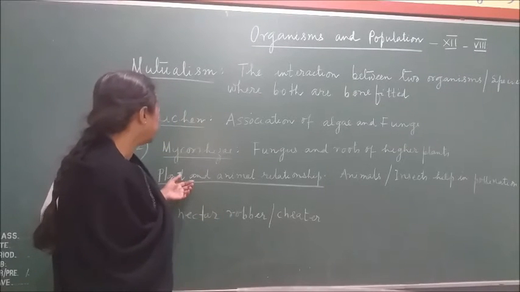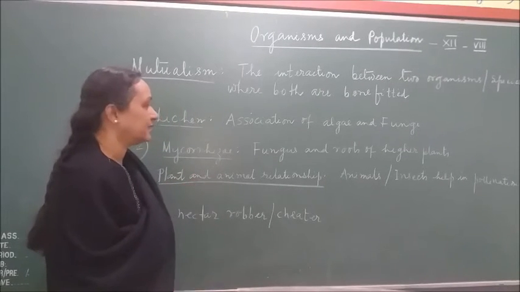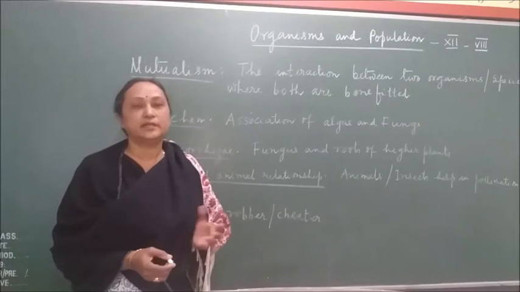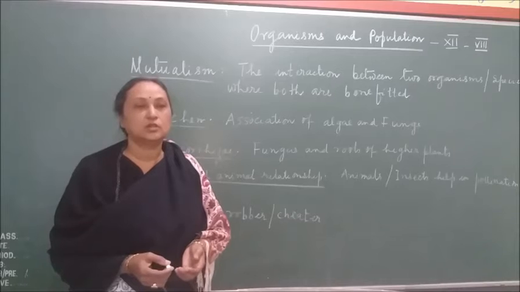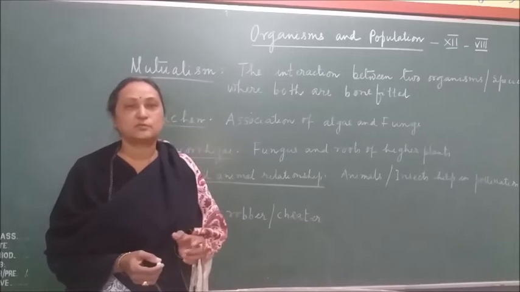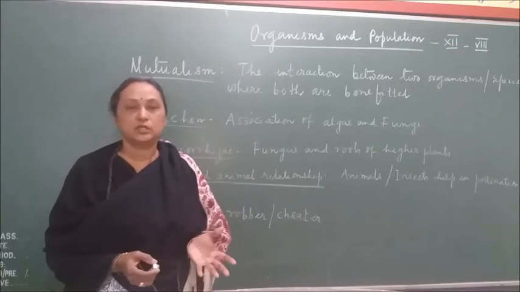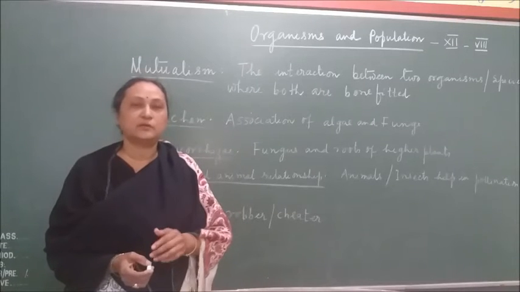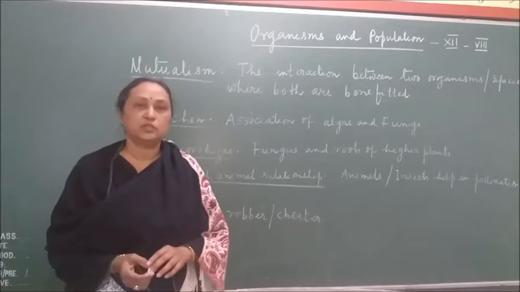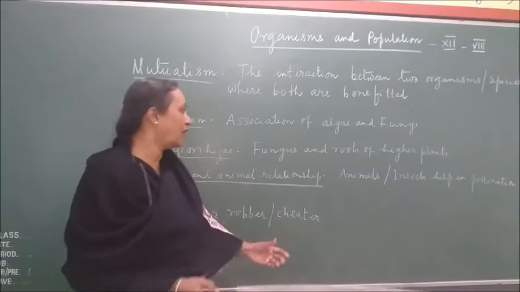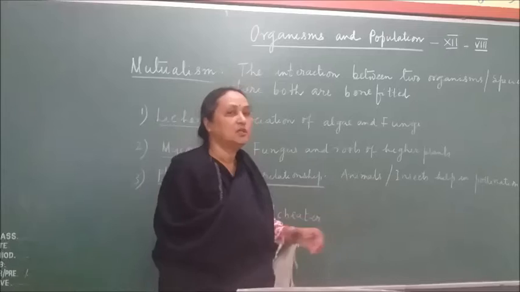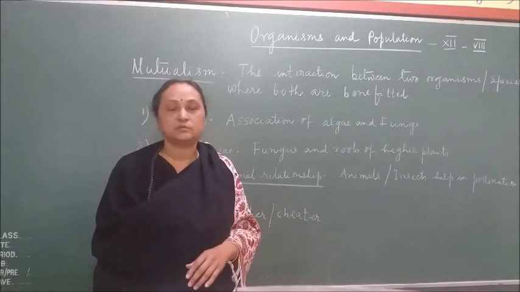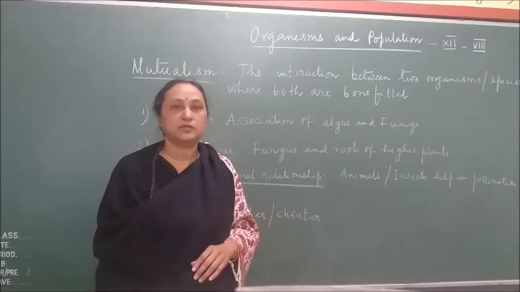Now the next example, that is the plant and animal relationship. So all of you know that plants meet different types of animals, mainly insects or biotic agents, for the process of pollination. Pollination, that is the transfer of pollen grains from anther to stigma of either the same flower or between two different flowers. So how are the pollen grains transferred? Because the pollen grains are not transferred automatically. For the transfer of the pollen grains there is a requirement of an agency.